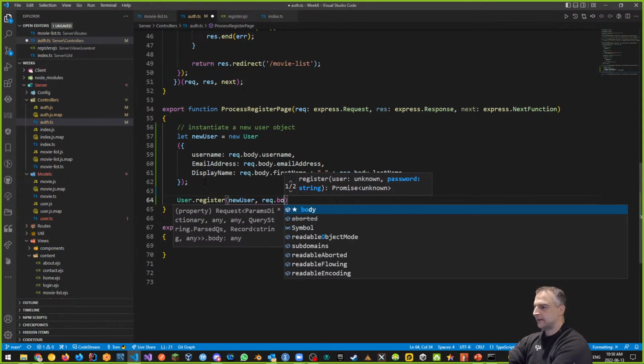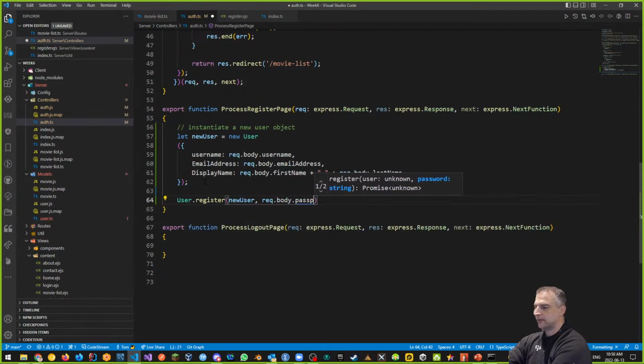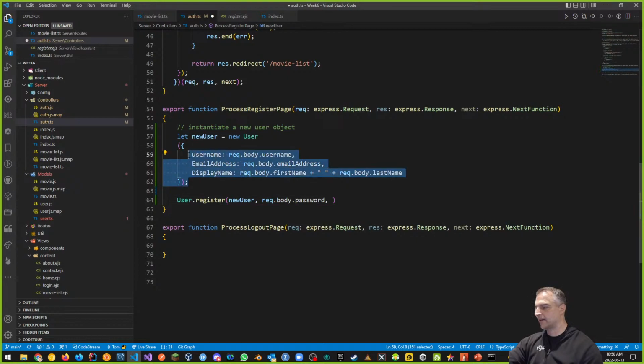So request.body.password. Notice that I'm not saving it in the database this way. I'm saving it in the database by passing it through the register function. The register function will hash this password and encrypt it. So when it goes into the database, it will be unrecognizable. It will not be clear text anymore.